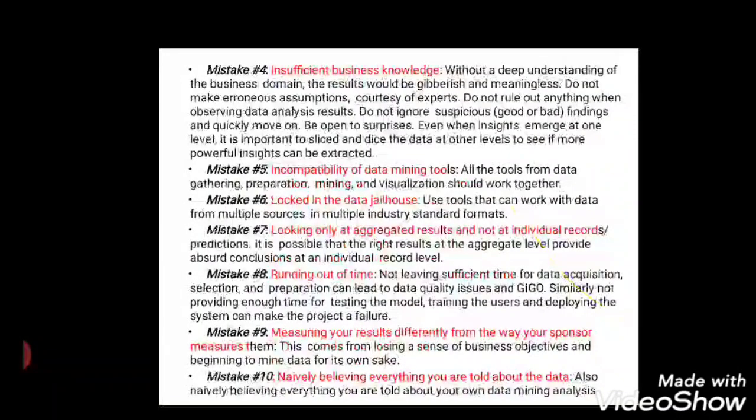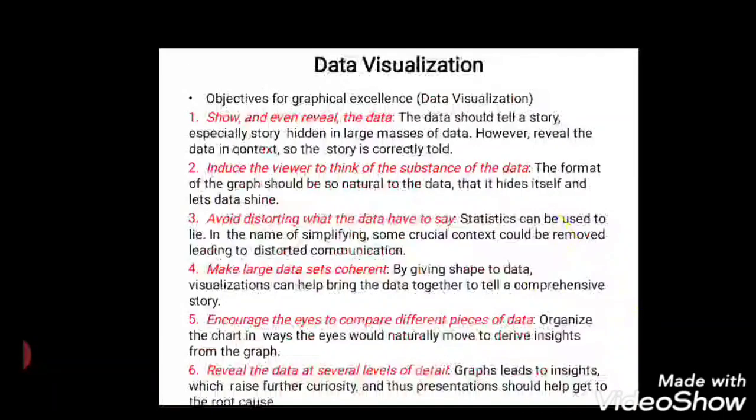And next, not measuring your results differently from the way your sponsor measures them. This is also one of the most common mistakes. It means believing that whatever you are doing is right without having any proper result. So these are the data mining techniques and the mistakes with data mining.